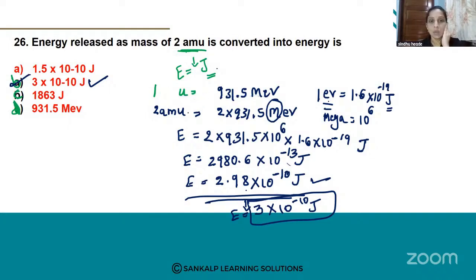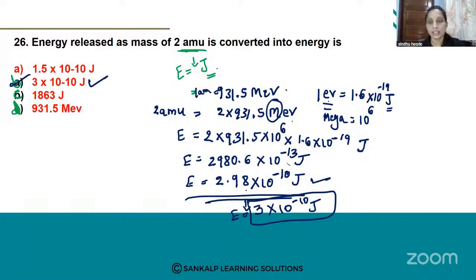That is 1 AMU is equal to 931.5 mega electron volt. ಇದು 1 AMU value. Okay, ಹಾಗಾದ್ರೆ ಈಗ 1 AMU value ಗೊತ್ತಾಯ್ತು. Then 2 AMU is nothing but 2 into 931.5. ಇಷ್ಟು ಮಾಡಿದ್ರೆ ಸಾಕಾ? No. Still the unit is mega electron volt.